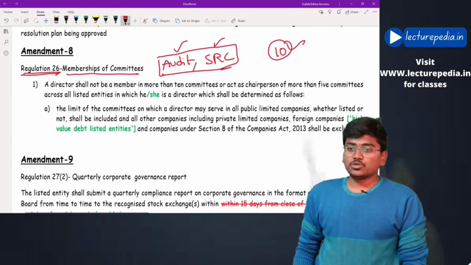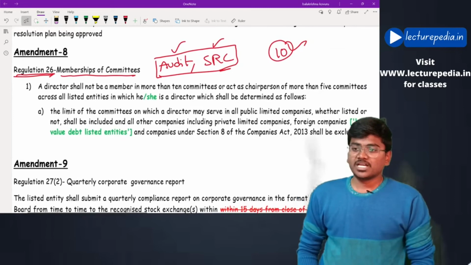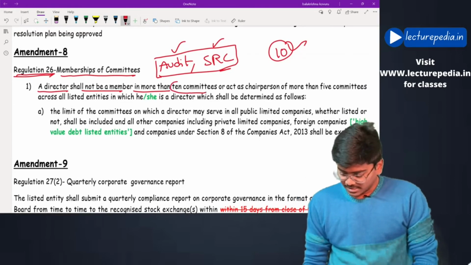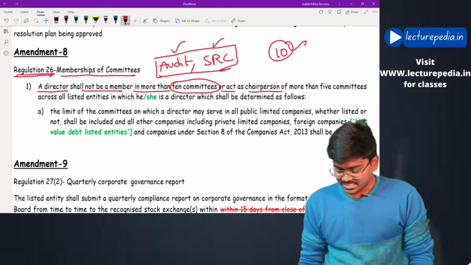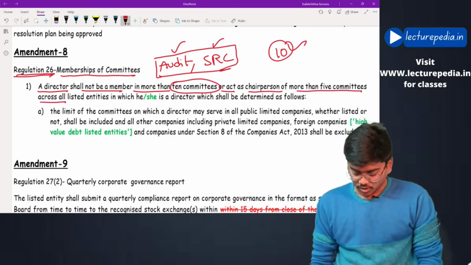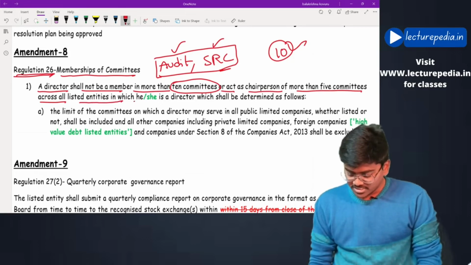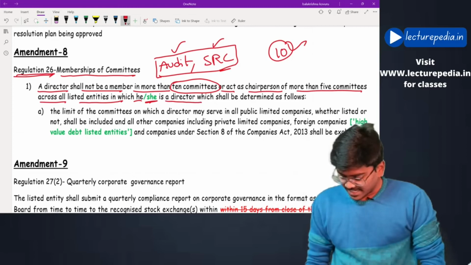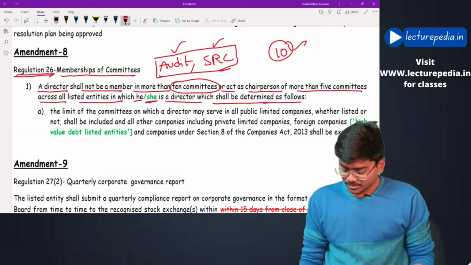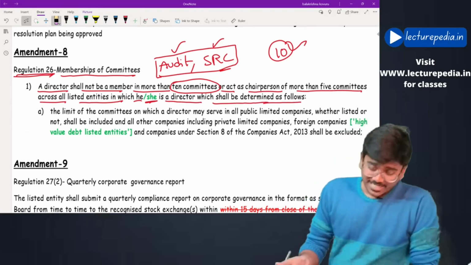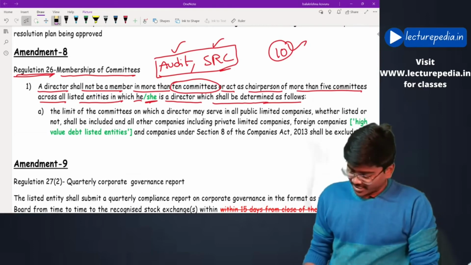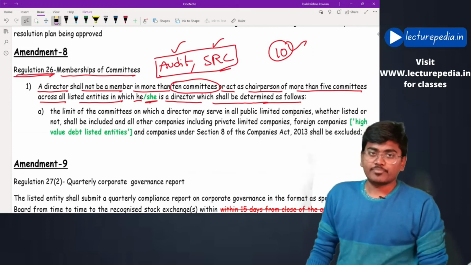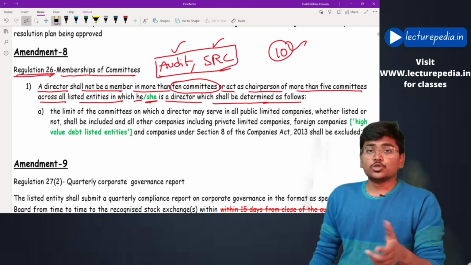What is introduced now? A small amendment. See, a director shall not be a member in more than 10 committees or act as chairperson of more than 5 committees across all the listed entities in which he or she, the term "she" is also introduced here, is a director, which shall be determined as follows. Now while calculating this limit of 10, certain companies must be included, certain companies must be excluded. In exclusions, a new type of company is added.